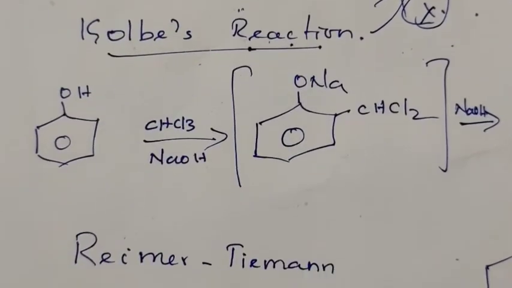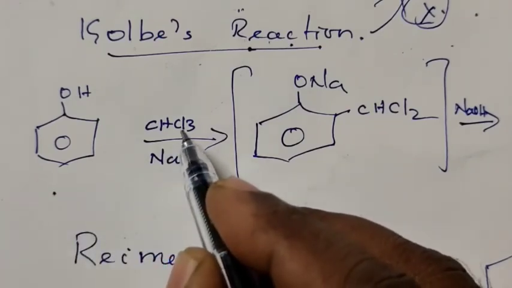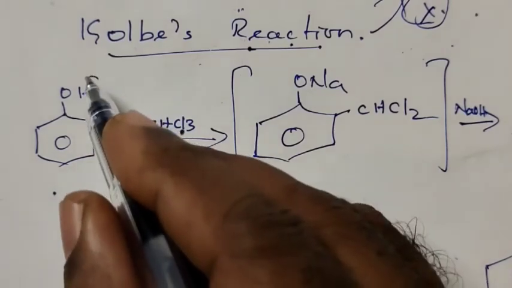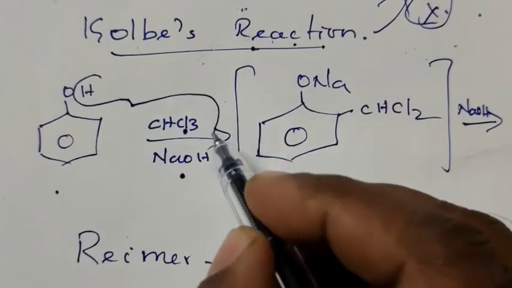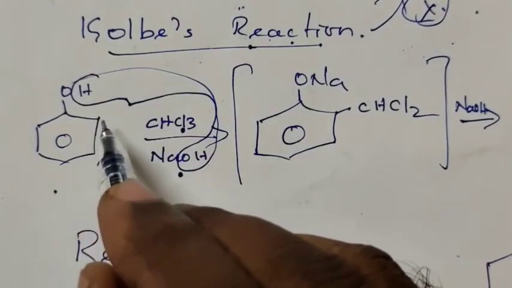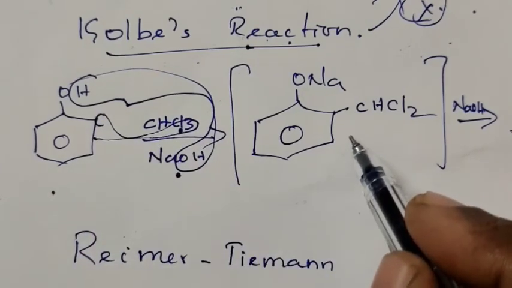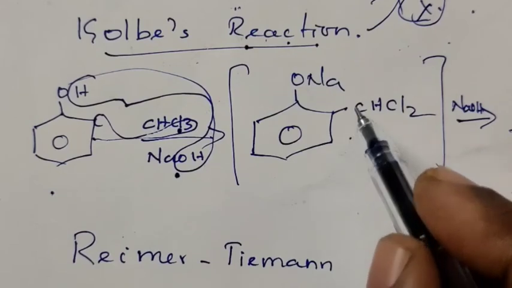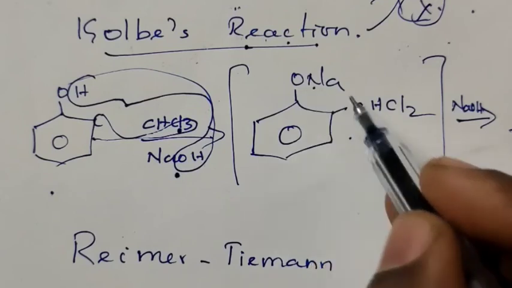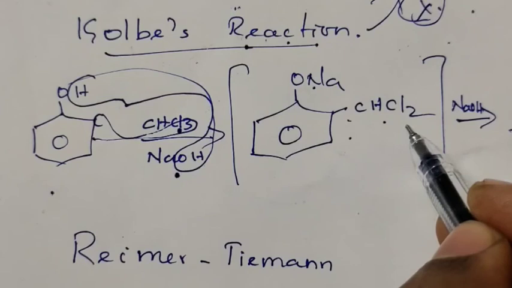The next one, phenol treated with chloroform, CHCl3, in the presence of sodium hydroxide. Again the same type of reaction: H and OH of the sodium hydroxide are removed as water, and from the ortho position one of the hydrogens reacts with the chloroform and we get an intermediate compound, where OH is converted into ONa and CHCl2 forms at the ortho position.